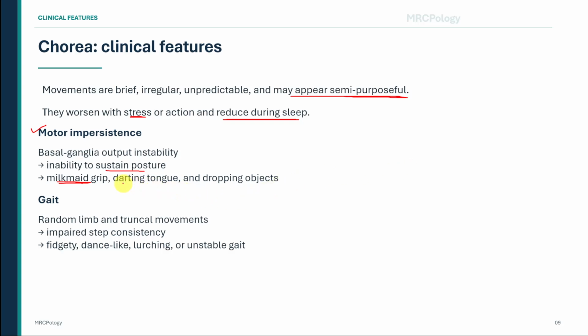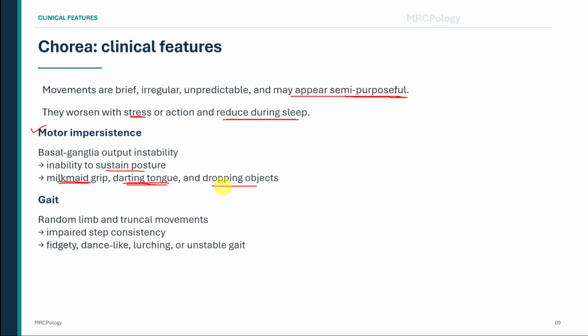Another sign is the darting tongue. Ask the patient to protrude the tongue and keep it out. The patient is unable to maintain tongue protrusion. The tongue repeatedly withdraws or moves back into the mouth. The patient may also drop objects because sustained grip is impaired. This is not necessarily due to weakness. It may be caused by an inability to maintain the required motor output.